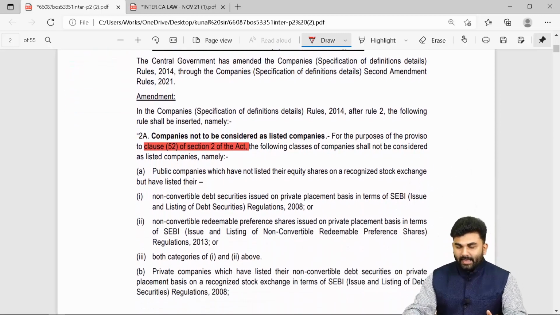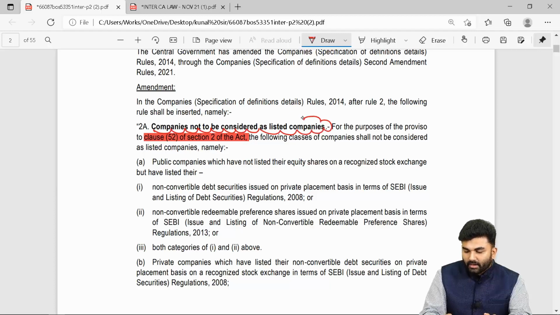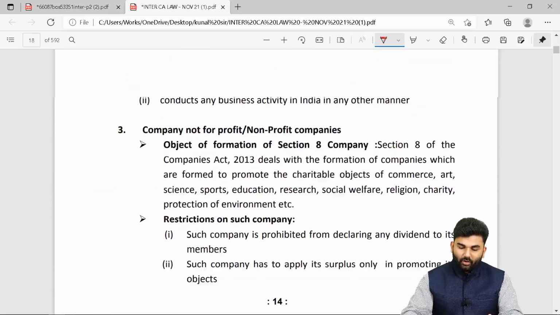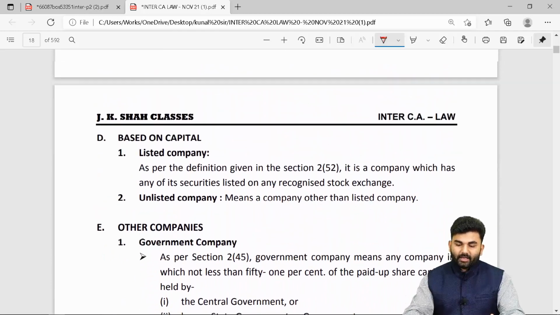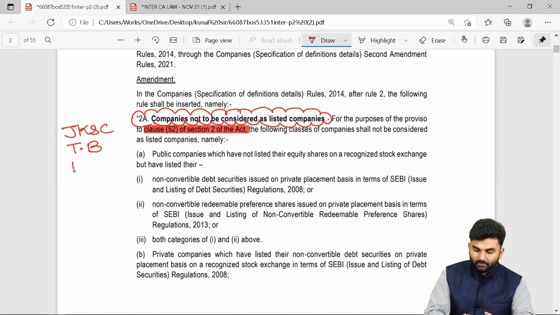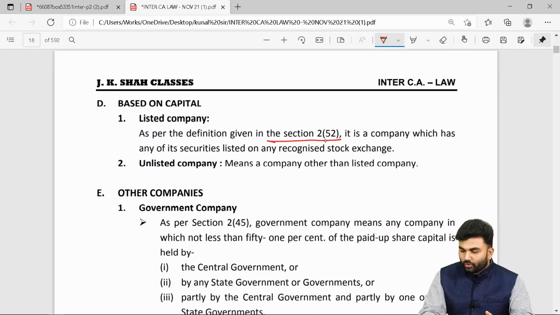Okay. The next amendment is towards the listed company. This is a newly inserted provision. If you come upon your JKS's textbook towards the concept of listed company, which is given on page number 14, see, what we used to understand is that listed company is given under section 2 clause 52.